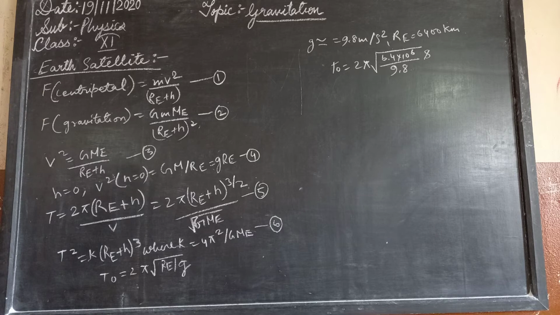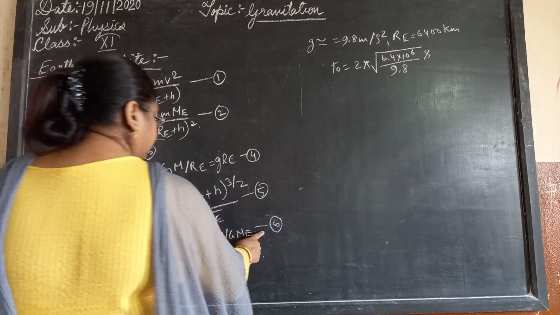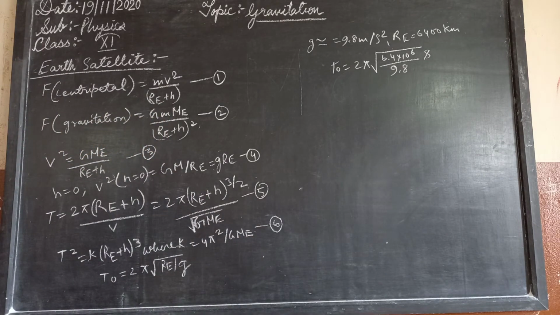Now from this fifth equation we will substitute the value of v from equation number 3. So T square will be equal to k times R_E plus h the whole cube, where k will be equal to 4 pi square upon G M_E, the sixth equation. This is Kepler's law of periods, as applied to the motion of a satellite around the Earth.